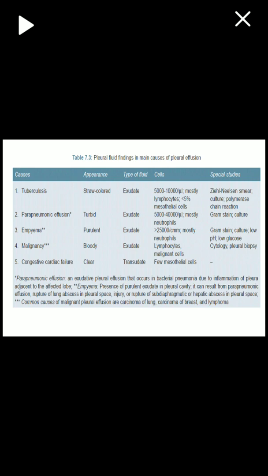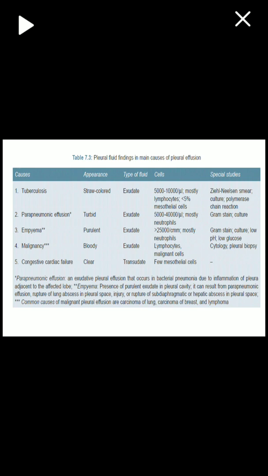If a patient has tuberculosis, as tuberculosis is an exudate, the appearance is a little serosanguinous and the cell count is definitely more, that is 5,000 to 10,000, and the most common cells are lymphocytes here, as tuberculosis is a chronic inflammation. The confirmation is by Ziehl-Neelsen stain and polymerase chain reaction.